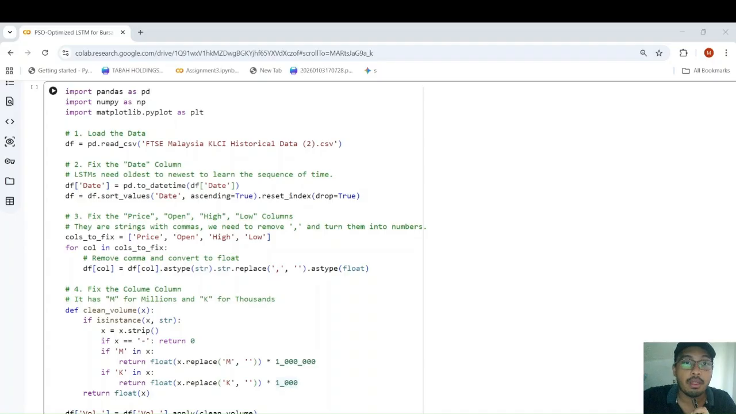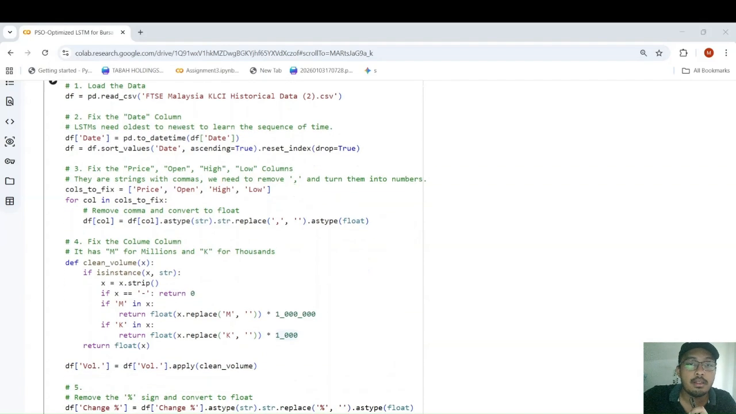So now I'm going to explain our code. First, of course, we imported pandas, numpy, and matplotlib that we are going to use for the code. Then we loaded the dataset, the FTSE KLCI historical index price, and we fixed the date column. Why? Because LSTM needs the date to be from oldest to newest to learn the sequence of time. So we make it from oldest to newest.